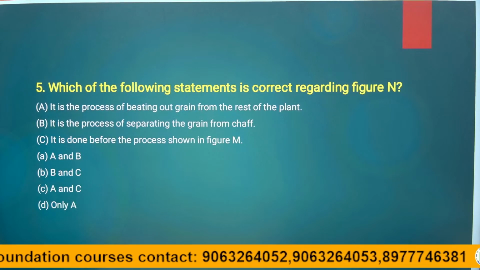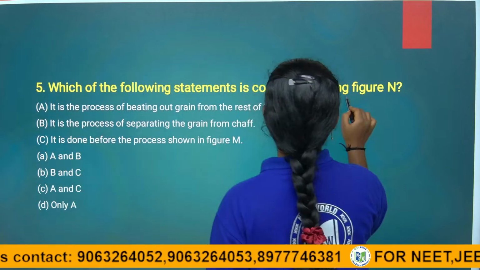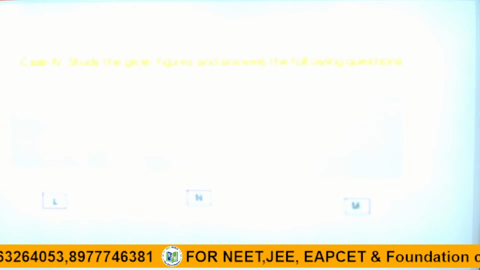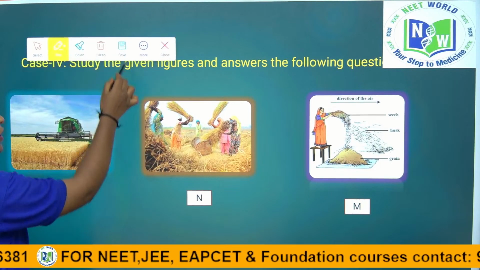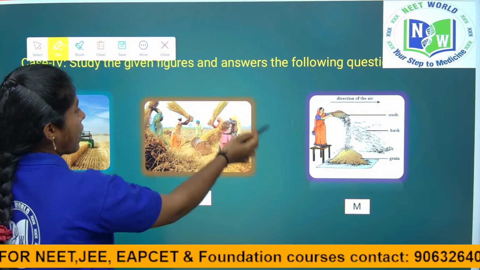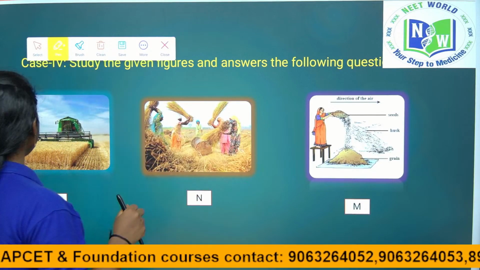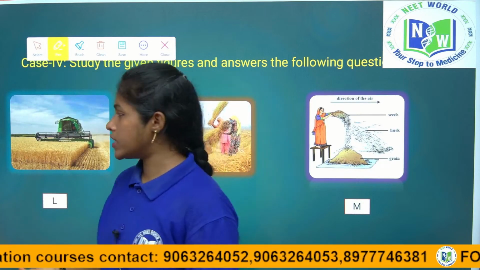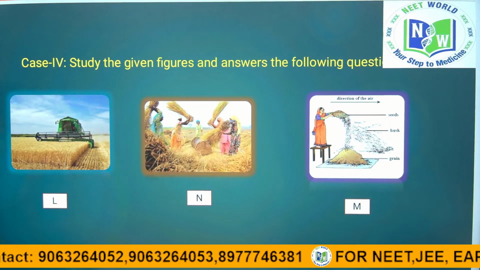So, coming to the fifth question: which of the following statements is correct regarding figure N? What is figure N? N is the threshing process. See here, one minute. Yes, N is the threshing process done manually, by hitting on a hard surface and collecting the grains. Right children? It is a time consuming process and more labor is also required for large fields. So here is the question they asked about.